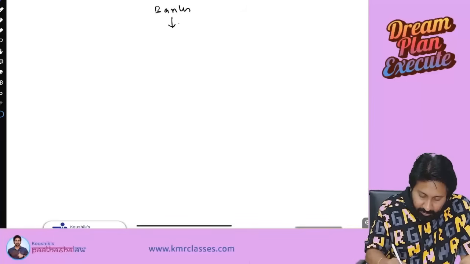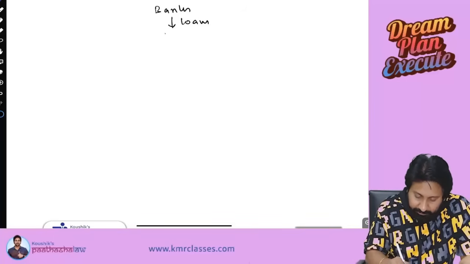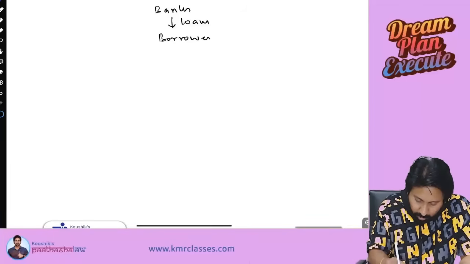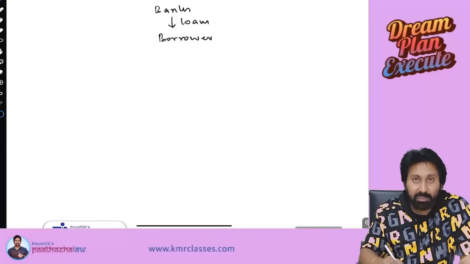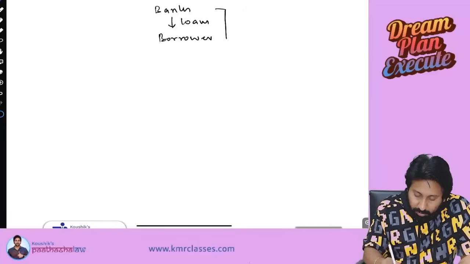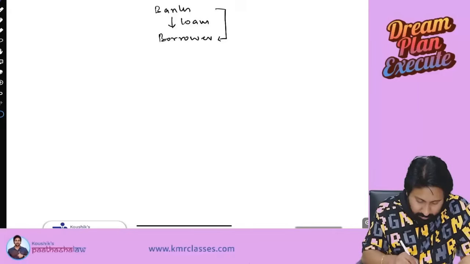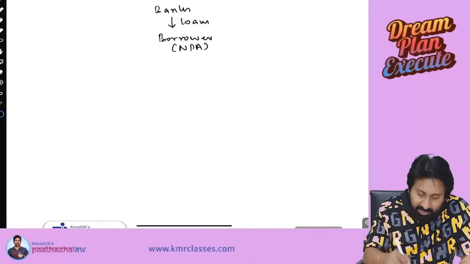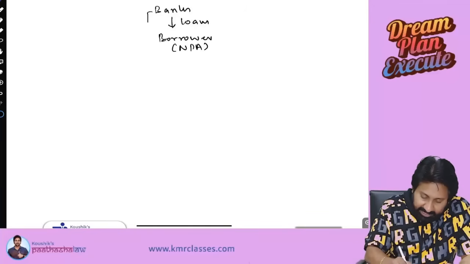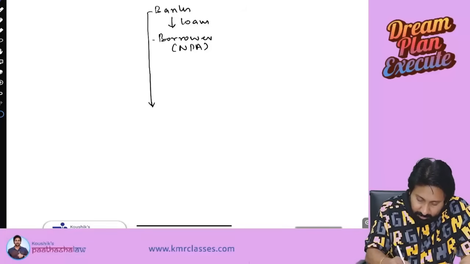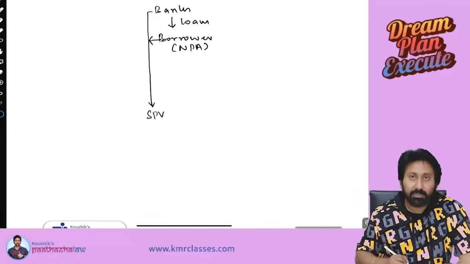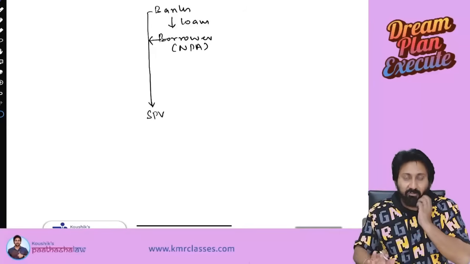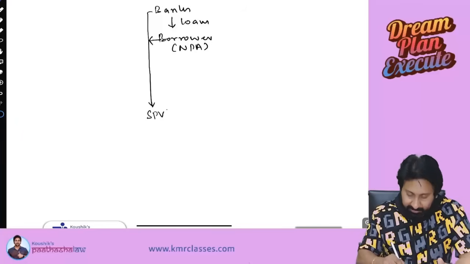Banks will give loans to the borrower. Now this borrower became NPA. Now the bank will sell these borrowers to an SPV. This is a separate entity which will purchase all the NPAs.